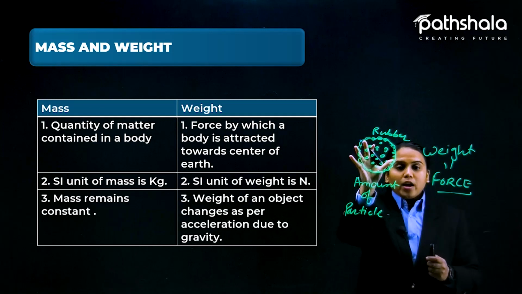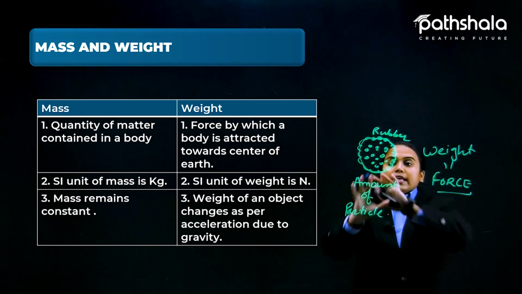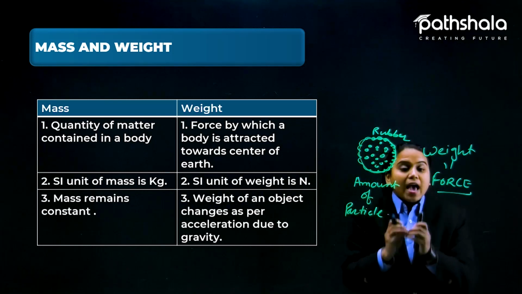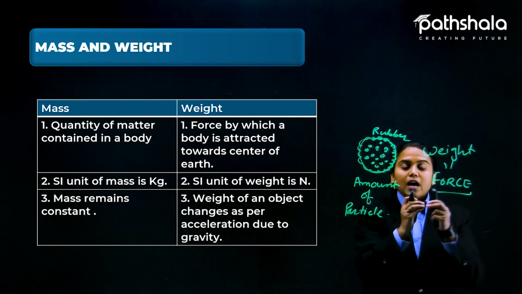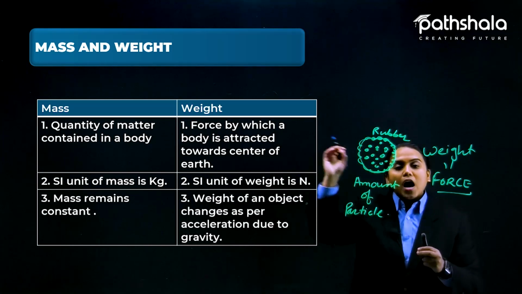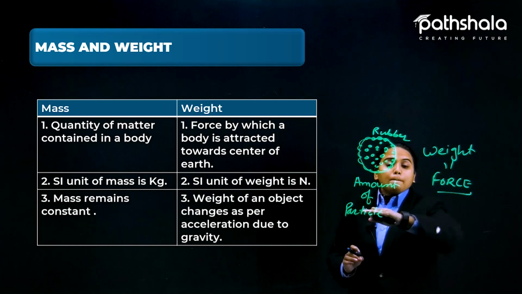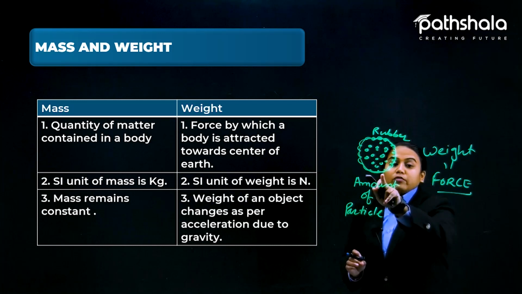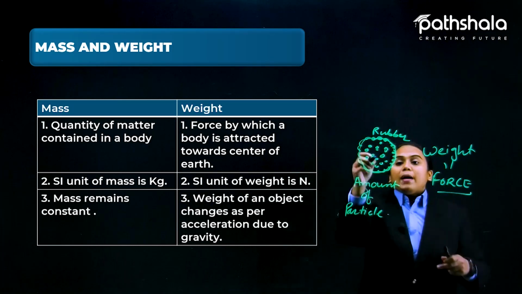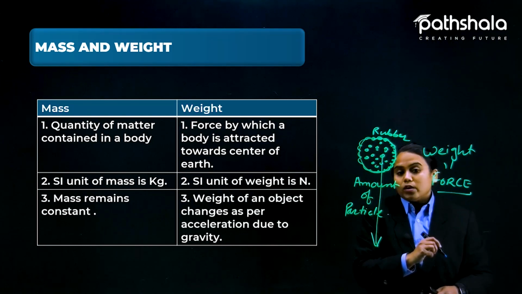Now this football again: because the amount of particles is considered here, all the particles that constitute its body, added up, make the mass of the body. But in case of weight, the weight of this body would be different. It depends on how much force the earth is pulling it towards itself.